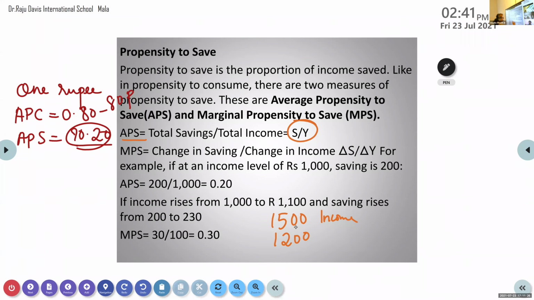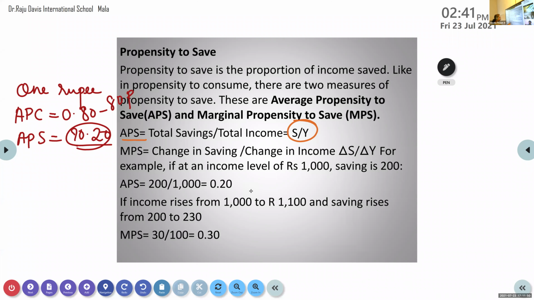Aishwarya, how much? 0.8. Okay, you know that if you reduce APS from 1, you will get APC.